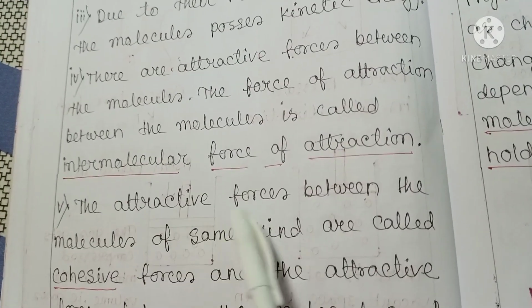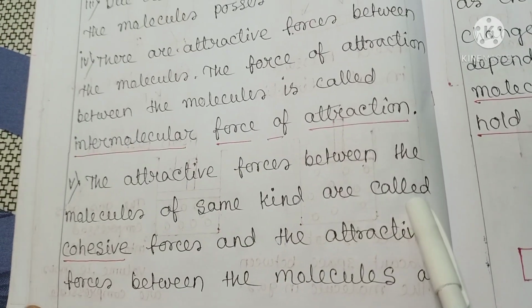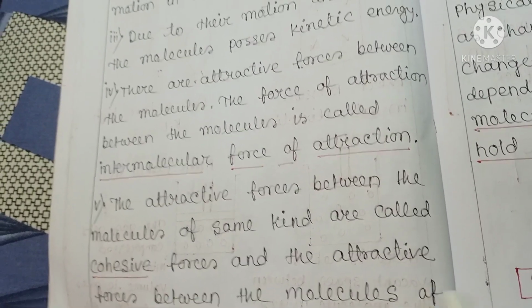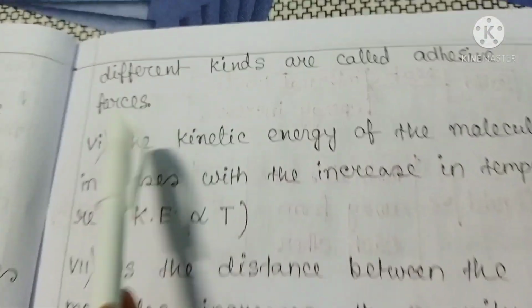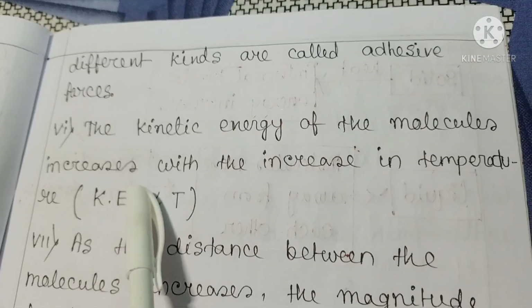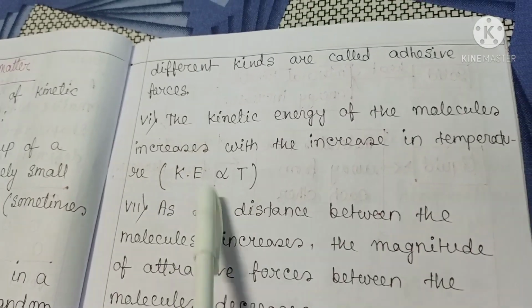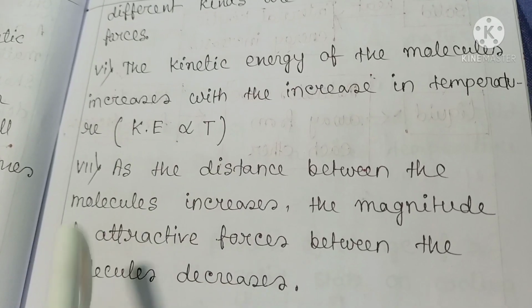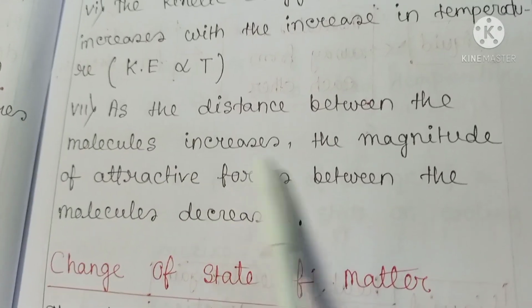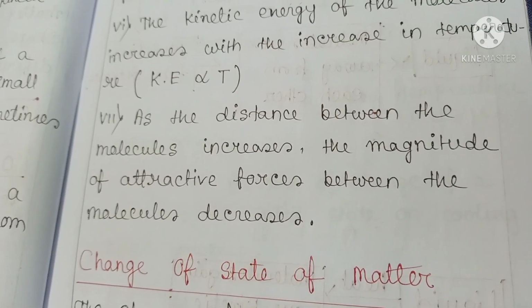Number five, the attractive forces between the molecules of same kind are called cohesive force, and the attractive forces between the molecules of different kinds are called adhesive force. Number six, the kinetic energy of the molecules increases with the increase in temperature, means kinetic energy is directly proportional to temperature. Number seven, as the distance between the molecules increases, the magnitude of attractive force between the molecules decreases.